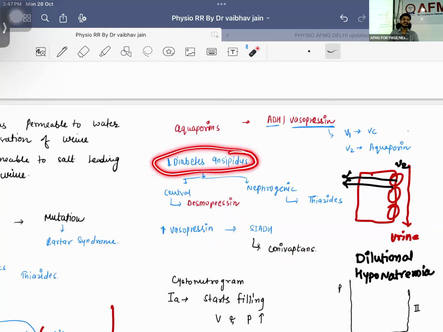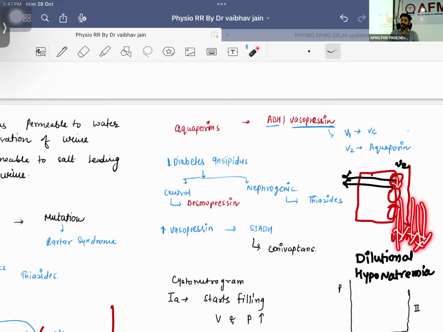What about a decrease in the levels of ADH? What is going to happen? Sir, these receptors are decreased. Water is going out. If more and more urine is going out, that is known as polyuria. And when do we call it polyuria? What is the cutoff value? More than 3 liters is polyuria.